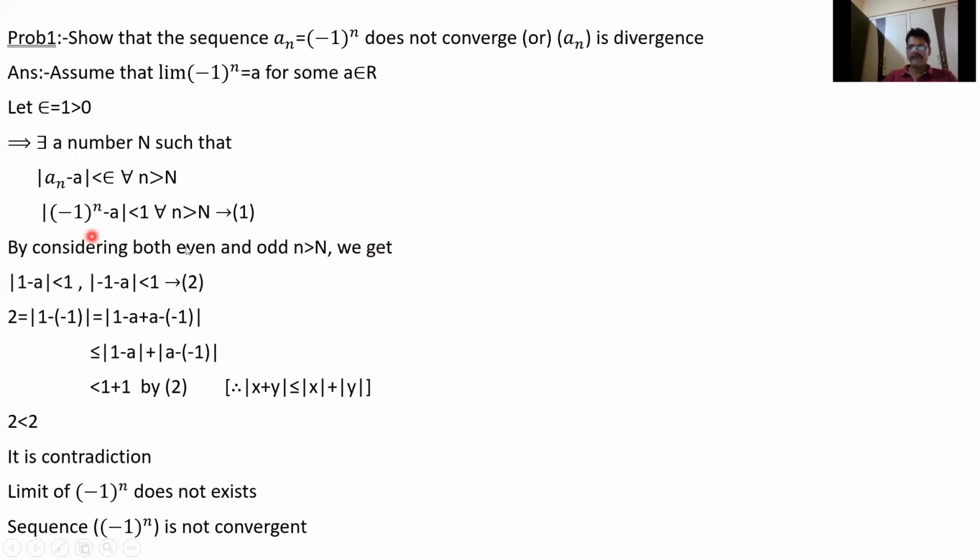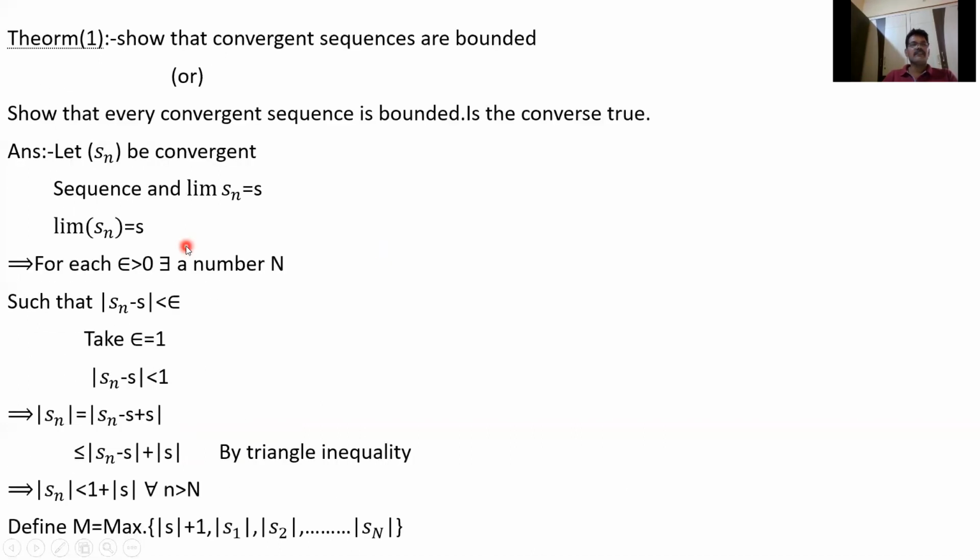Here, take epsilon equal to 1: mod S_n minus S less than 1 for all n greater than N. Now we have to show mod S_n is less than some number. I will write mod S_n as mod of S_n minus S plus S, so the S terms cancel. This is like mod x plus y.